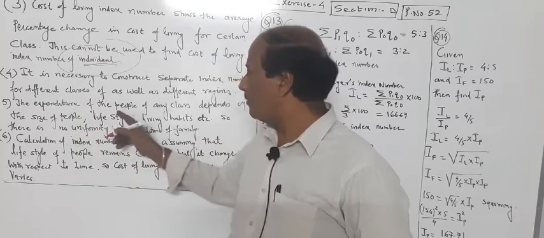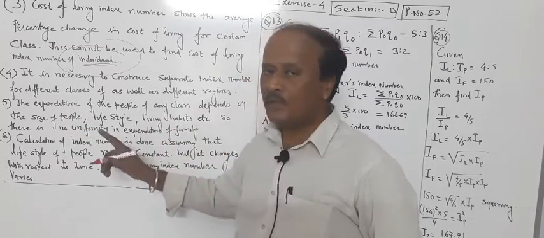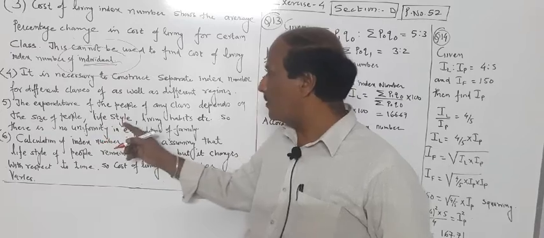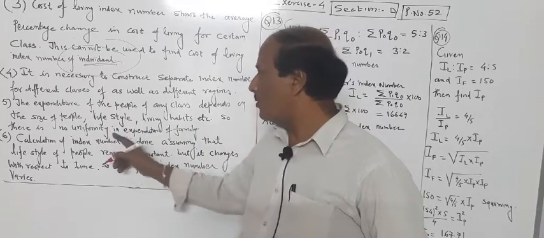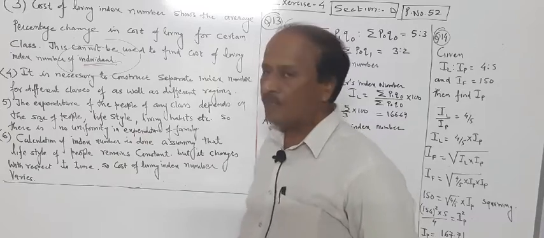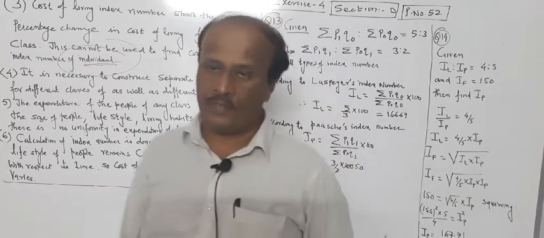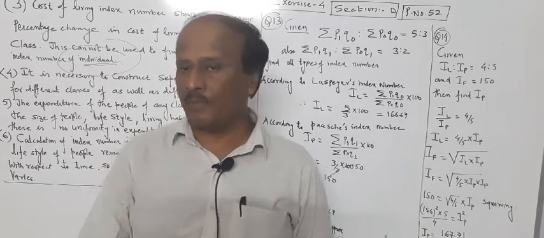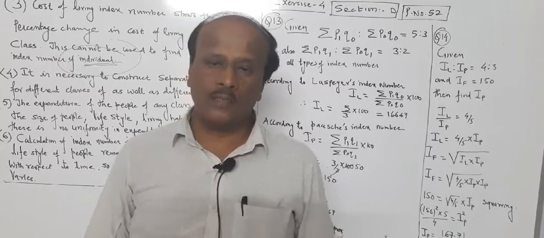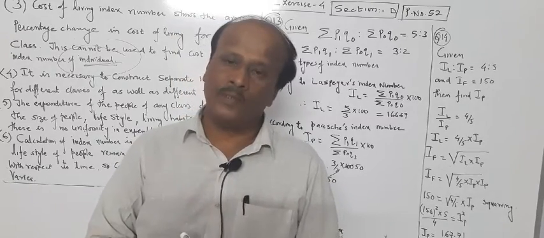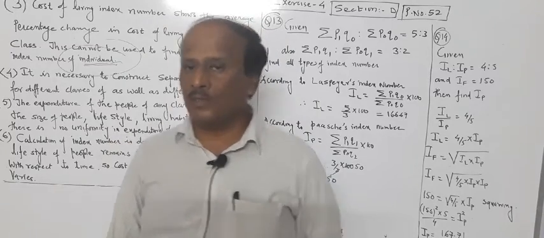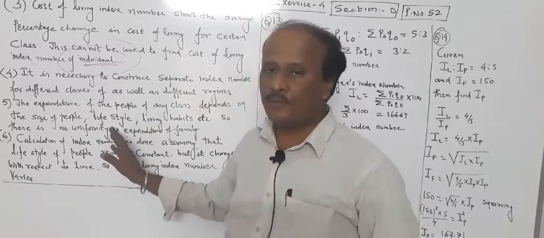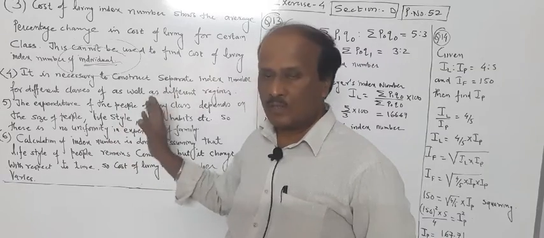The expenditure of the people of any class depends on size of family, lifestyle, living habits, etc. So there is no uniformity in expenditure. Expenditure of a family also varies. It depends upon the size of the family. It is not necessary that if one family has 4 members, then another family will also have 4 members. So there is no uniformity when you calculate the cost of living index number.